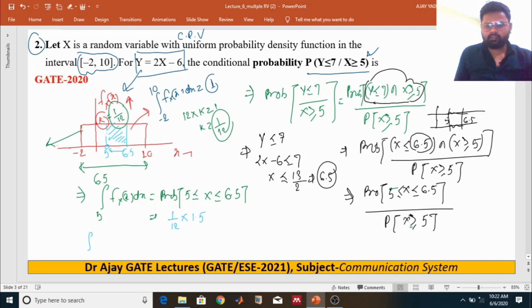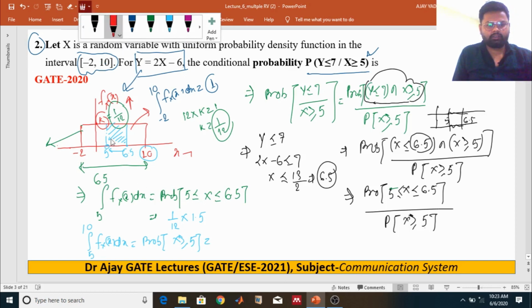You have to find the probability from 5 to 10. 10 is already the upper limit of this PDF. So if you take the area under this PDF from 5 to 10, it gives the probability of x greater or equal to 5.